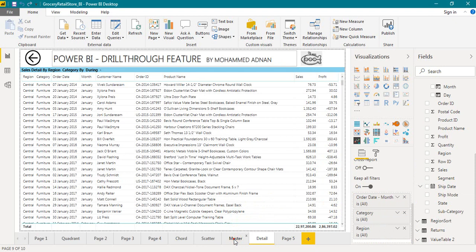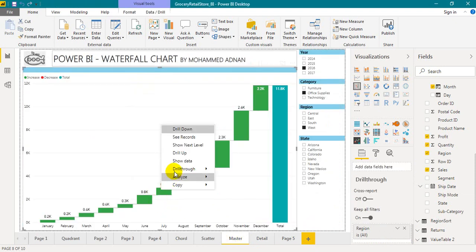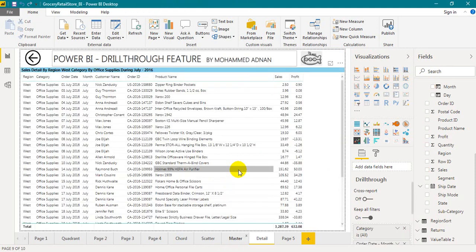Let's go back to the master page again. Let's click any of these visuals and you now have the option of drill through, and if you go to drill through, you have the page named the detail page. Just click on this one. You'll have details of the month of July for this region.